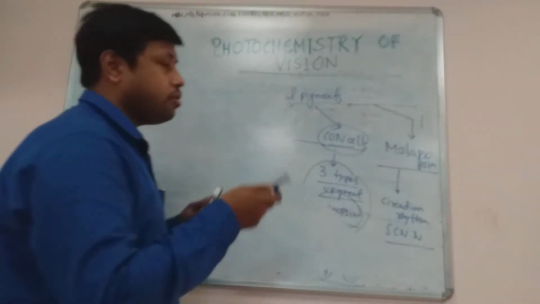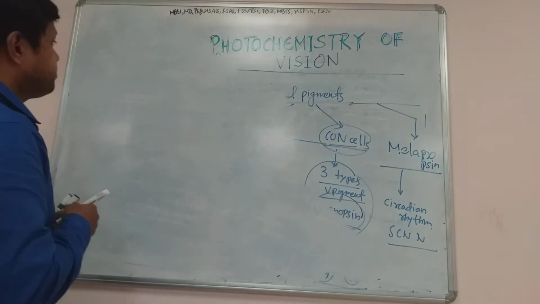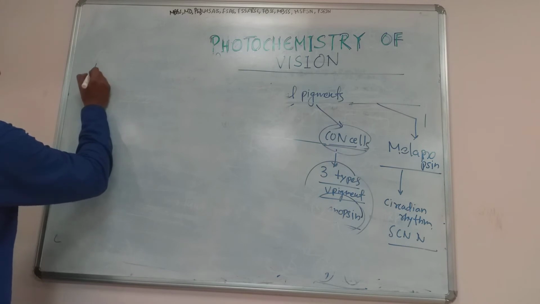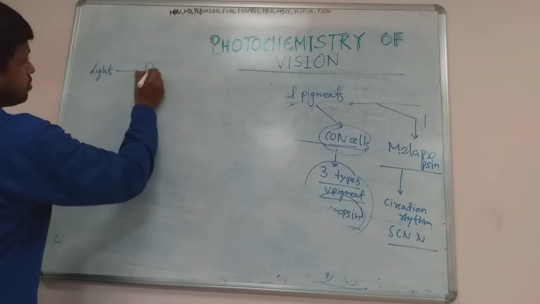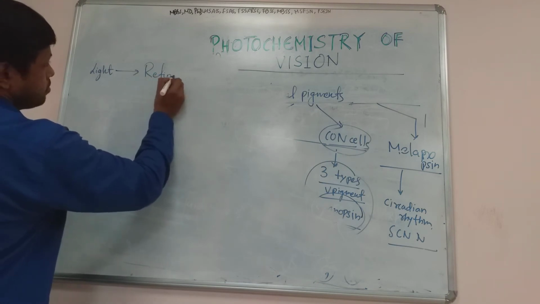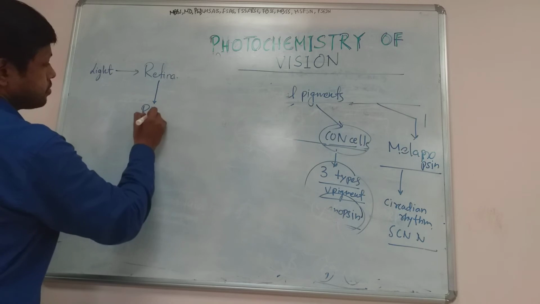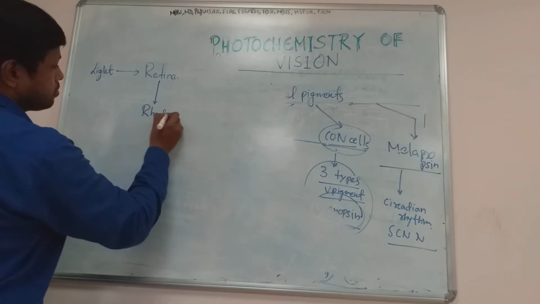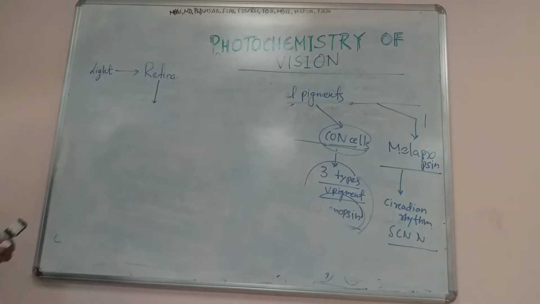what will happen when light falls on the retina. When the light falls on the retina, the retina will contain various types of cells.